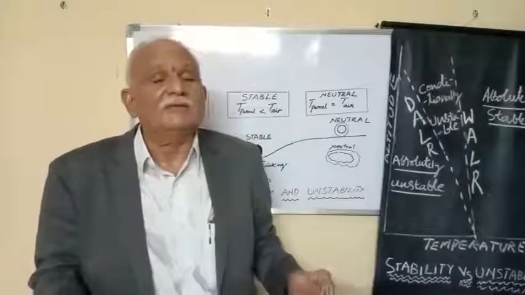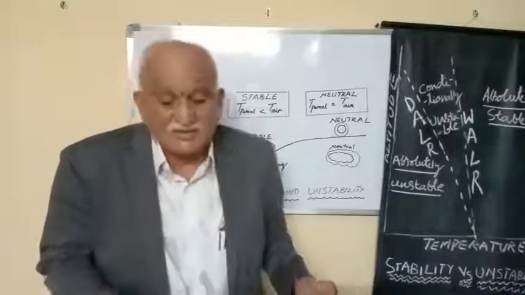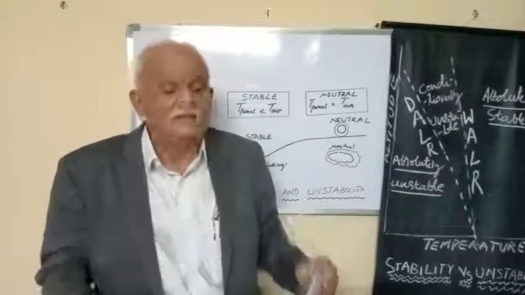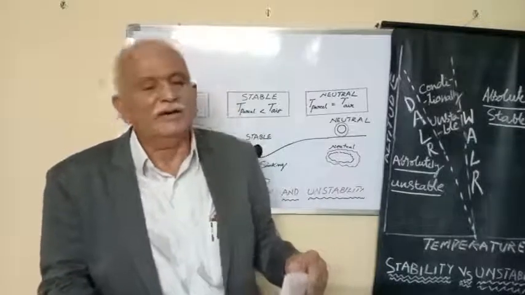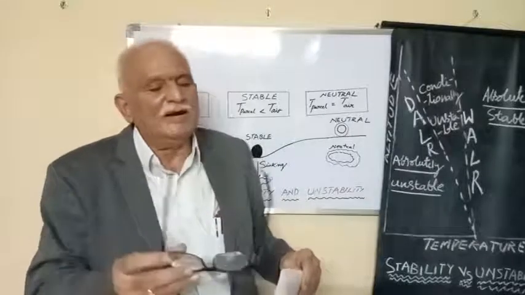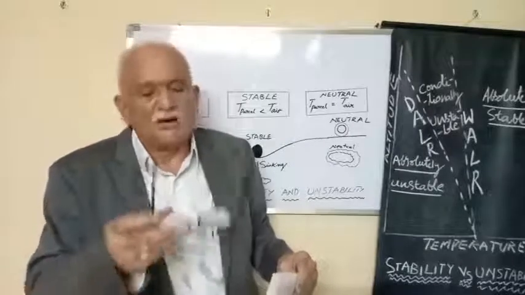In the atmosphere, as far as agricultural meteorology is concerned, we agrometeorologists believe that there are 5 layers: troposphere, stratosphere, mesosphere, ionosphere and exosphere. In between troposphere and stratosphere is a tropopause, like that pauses are there.